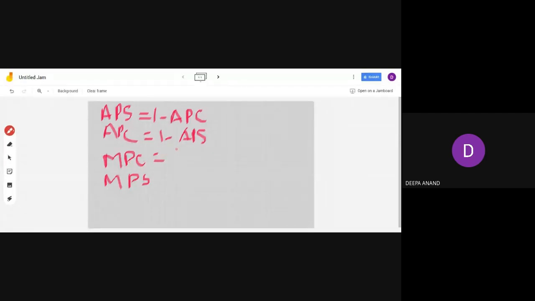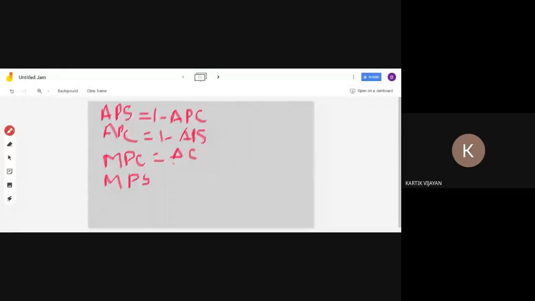So what will be the equation for that? Make it fast, Karthik. Ma'am, consumption upon income. Change in. This is not consumption upon income, it is change in consumption upon change in income.